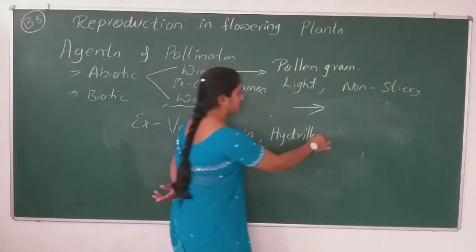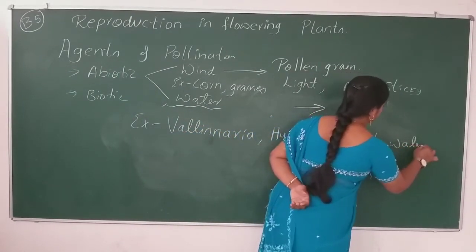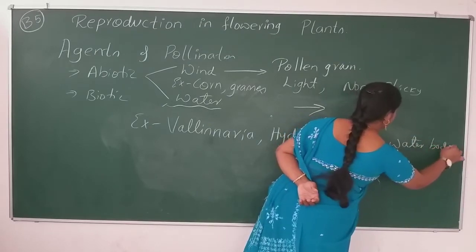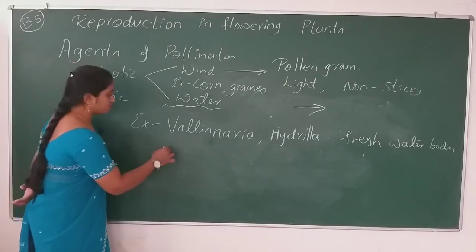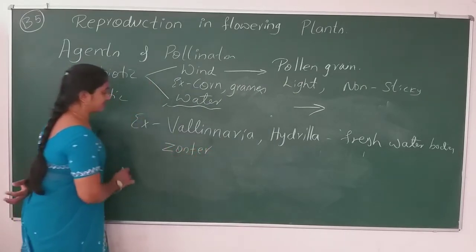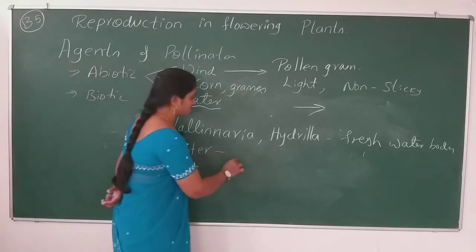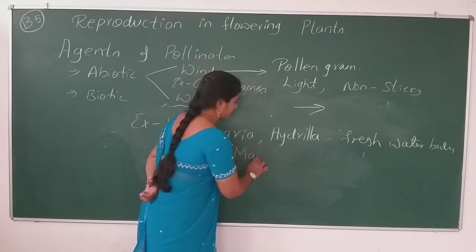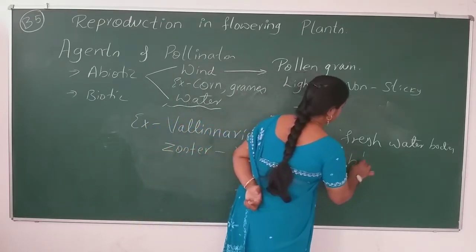These are found in freshwater bodies. And one more plant is there, Zostera. This is the plant found in marine water bodies.